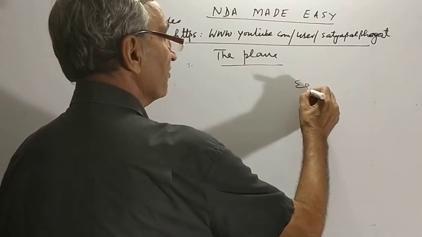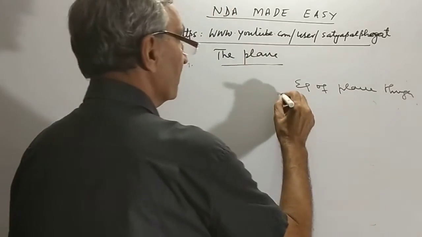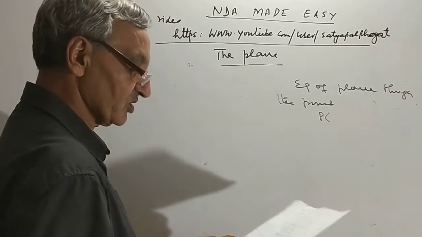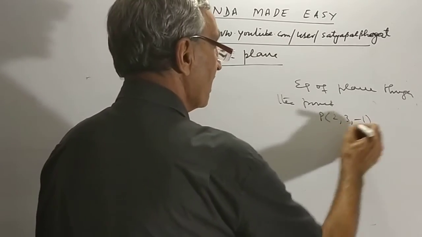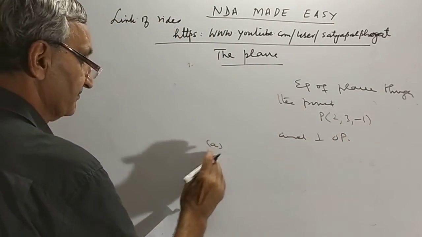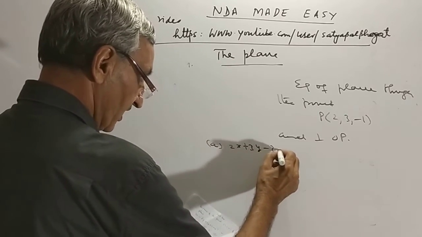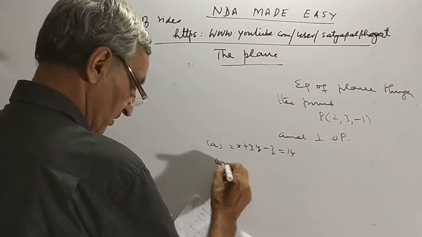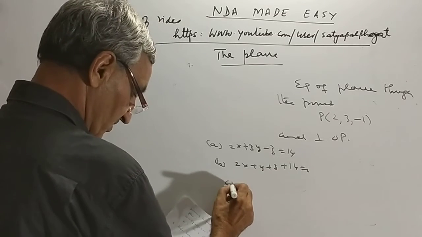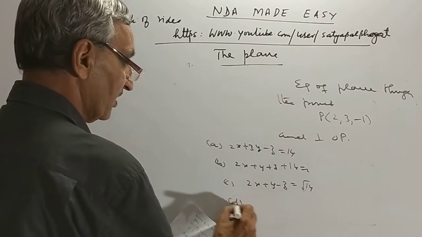Find the equation of a plane passing through the point P, and this point P is equal to (2, 3, minus 1), and perpendicular to OP. Choices are: A, 2x plus 3y minus z is equal to 14. B, 2x plus y plus z plus 14 is equal to 0. C, 2x plus y minus z is equal to under root 14. And D, none of these.